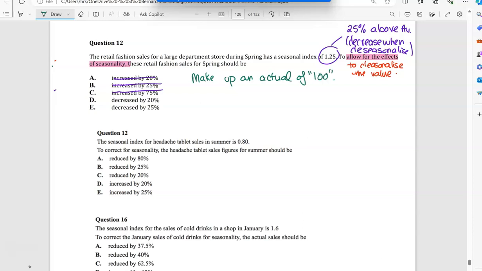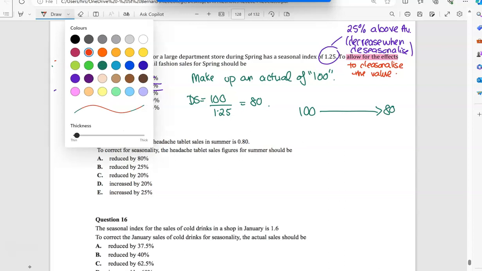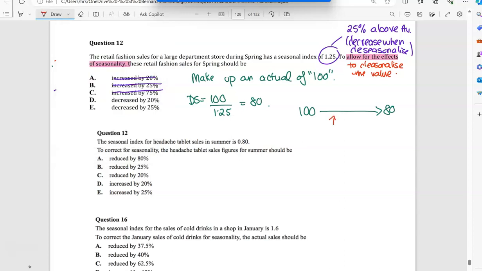When I deseasonalize that number, 100 divided by the seasonal index of 1.25, we end up with 80. So how much did it decrease by when we went from 100 to 80? We decreased by 20. So there's our answer D.